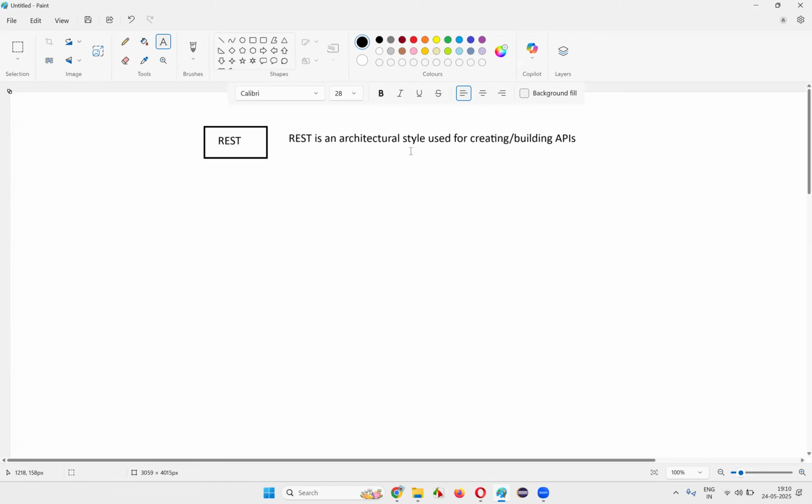What does architectural style mean? It contains some rules and regulations. By following these rules and regulations, we can create or build the APIs.